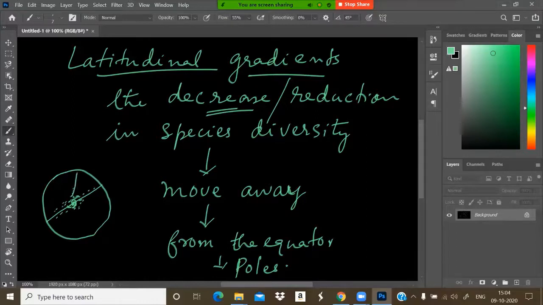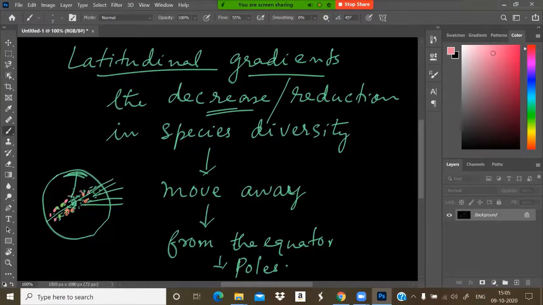If we move to the polar area, the diversity may be very low compared to the equator, because in the equator area we can see many different varieties of organisms, various types of plant species as well as animal species.